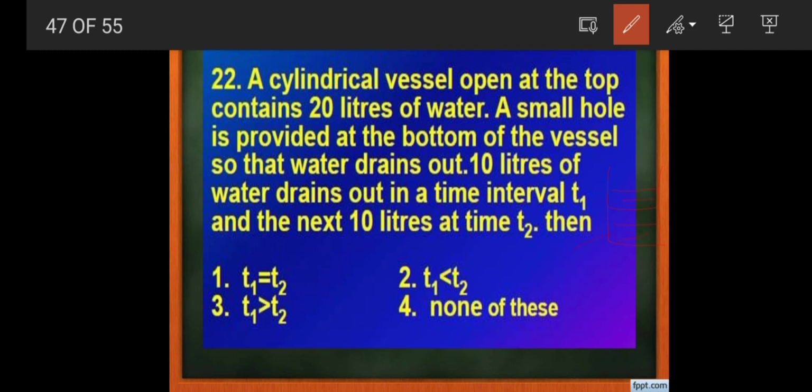A small hole is provided at the bottom of the vessel so that water drains out. 10 liters of water will be drained out in the first t1 seconds, and the remaining 10 liters of water will be drained out at time t2. Then which one among the following is the right answer?